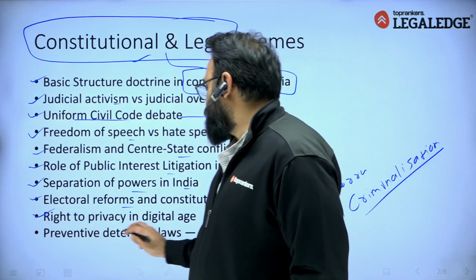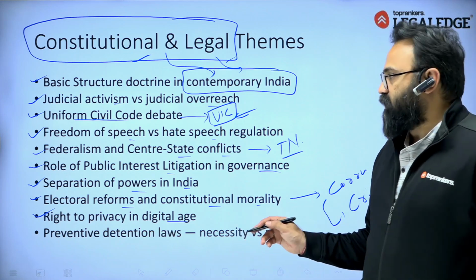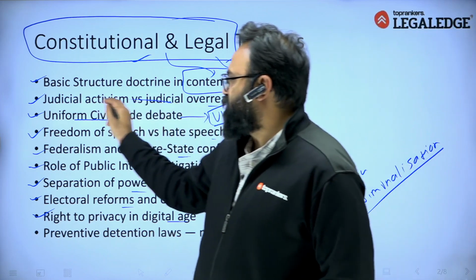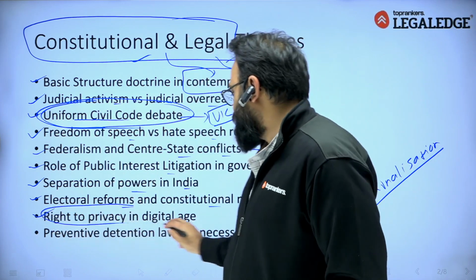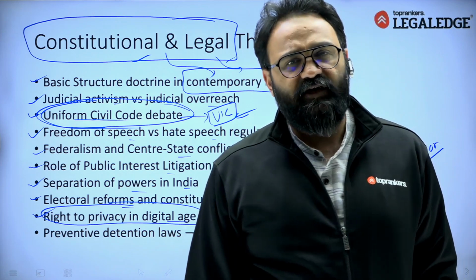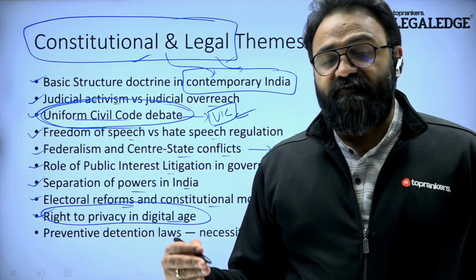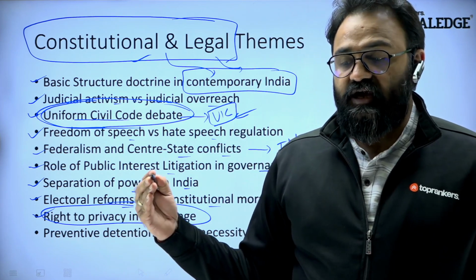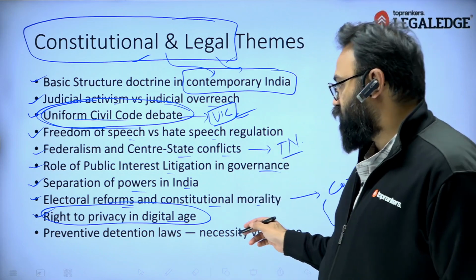Right to privacy in the digital age is one of the prominent topics which can be asked. From this page, I feel one is the Uniform Civil Code, which is very important, and second is the right to privacy in the digital age, because we have got the right to privacy under Article 21 as the right to life under the Puttaswamy case. But do we have a correct data protection bill? Is this going good or bad?